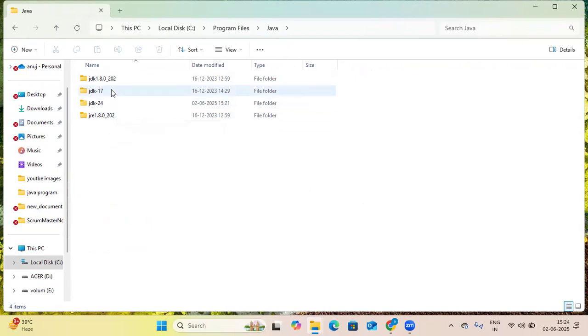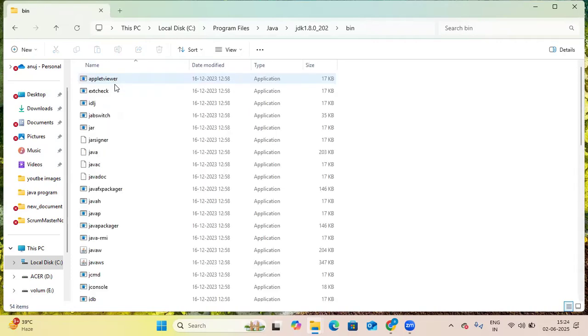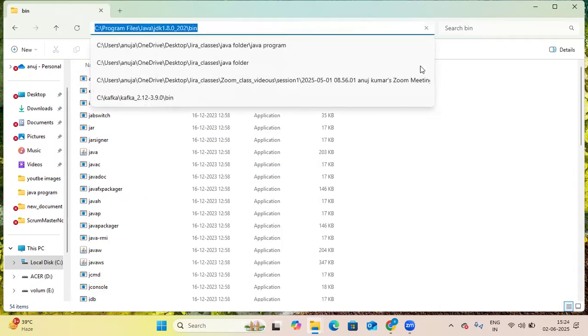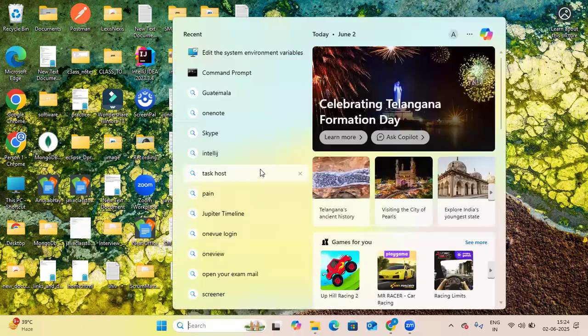You can set up, copy the path in your system. Okay, I have JDK 8, JDK 17, JDK 24. Whichever Java version you want to use, click there, click JDK, then open the bin folder. Inside the bin folder, click here. You have to copy this path just in this way, Control plus C for copy. Okay, and after you have copied the path, same thing, go to the command prompt,